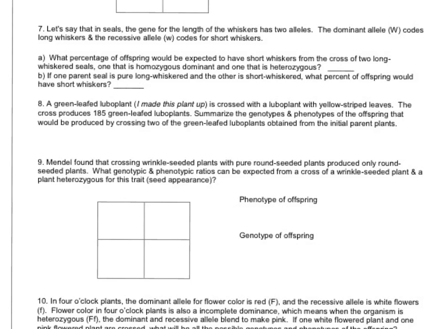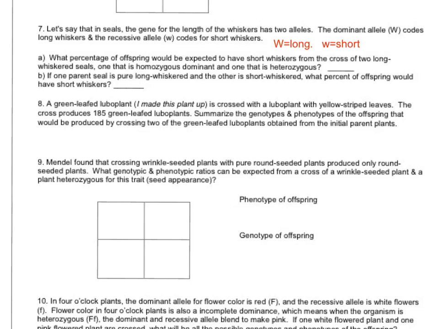Alright, so this is the answer for number 7 that says, let's say that in seals, the gene for the length of the whiskers has 2 alleles. The dominant allele, big W, codes for long whiskers, and the recessive allele, little w, codes for short whiskers. So we can go ahead and right away make our key. So there's big W equals long and little w equals short.